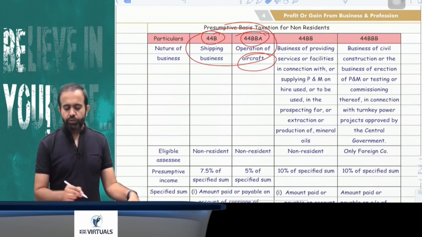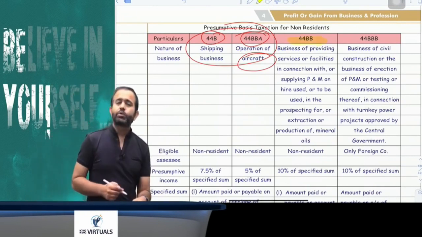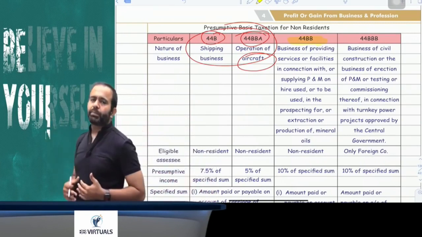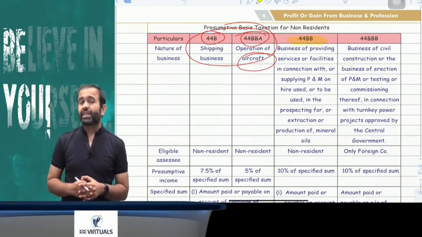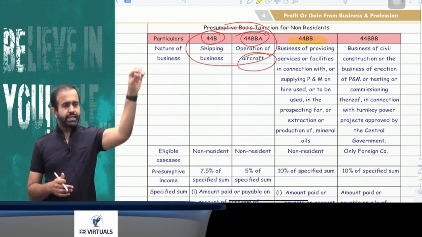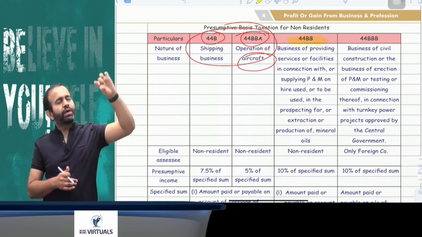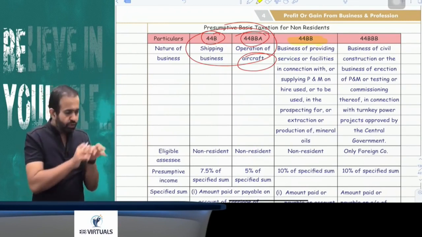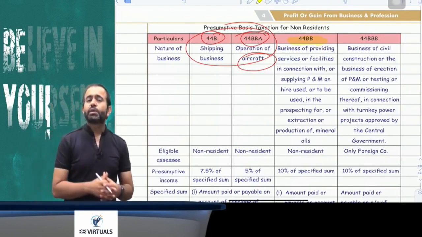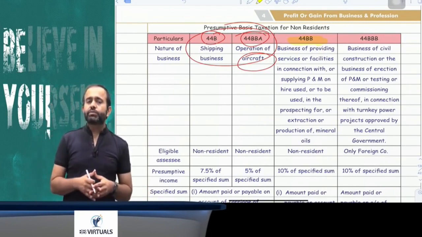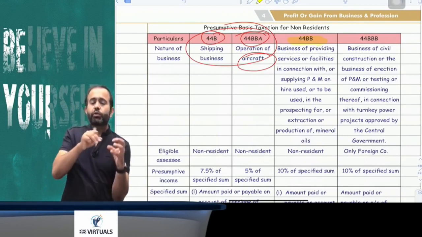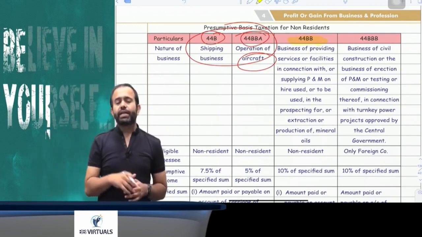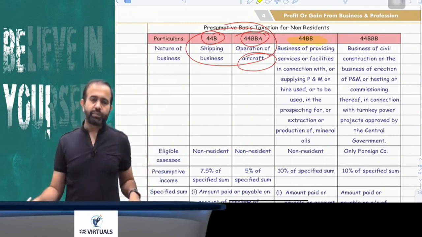Now the next section is section 44BB. Section 44BB says that if any non-resident is providing some service or supplying plant and machinery for the extraction, production or prospecting of mineral oils, the non-resident is providing service or giving plant and machinery on rent related to the prospecting, extraction or production of mineral oils. In that case, what will be their income? Whatever amount they receive in India or outside India for activity carried out in India, or receive in India for activity carried out outside India, on that amount multiplied by 10%, 10% will be the PGBP income.